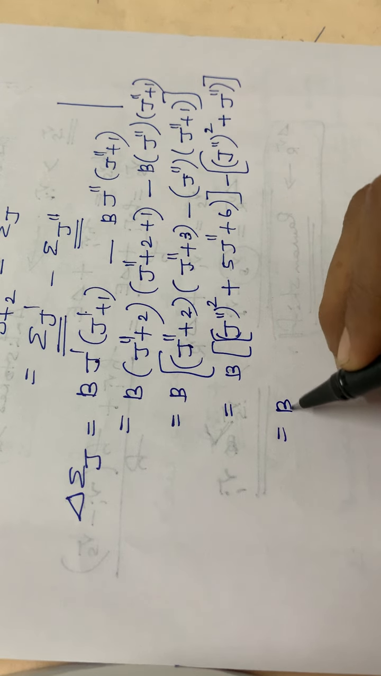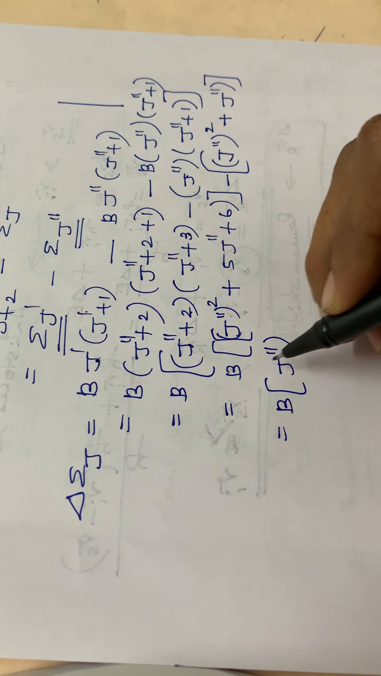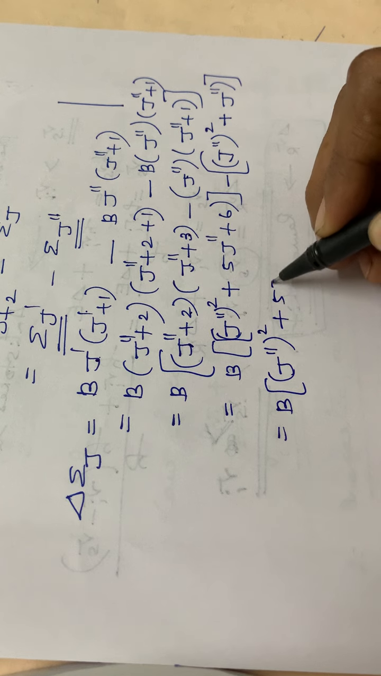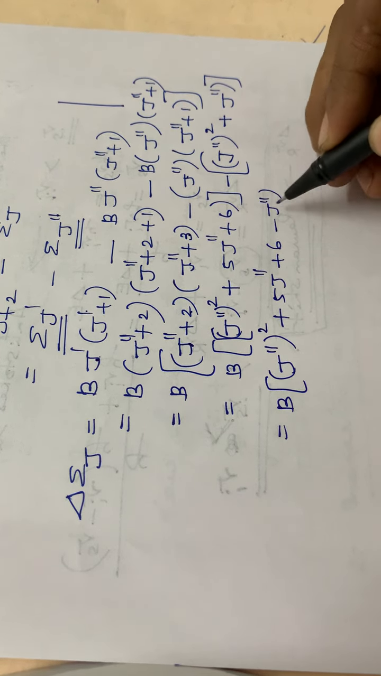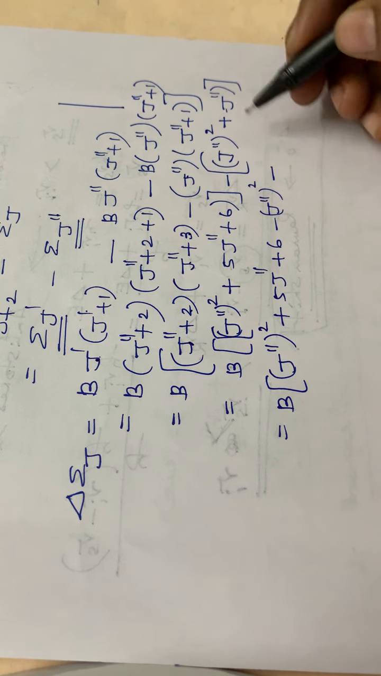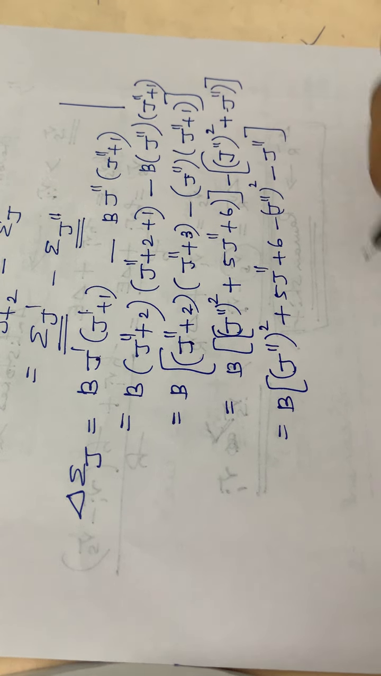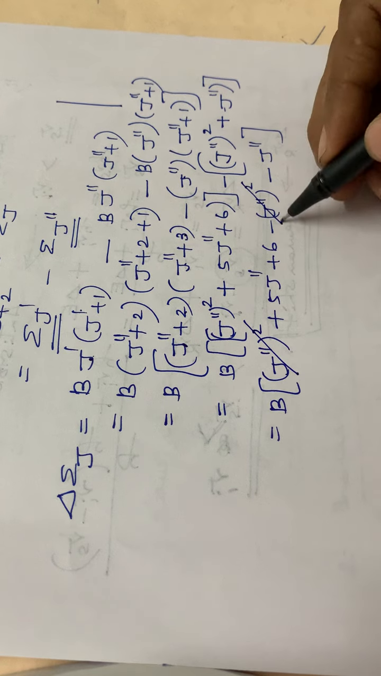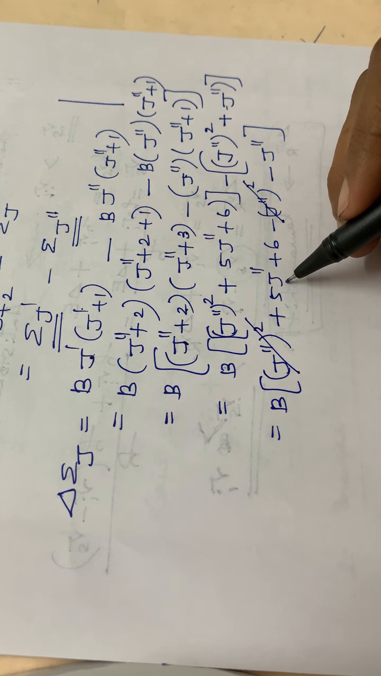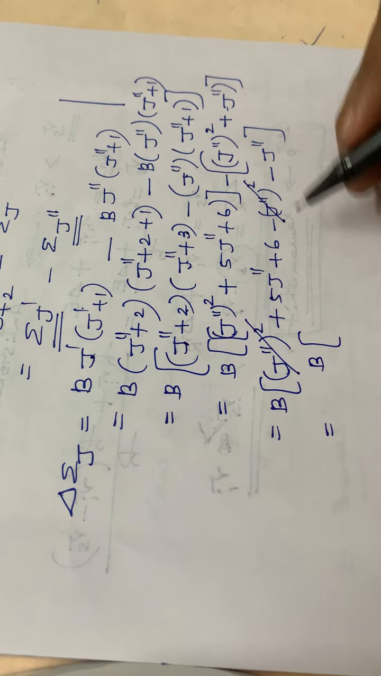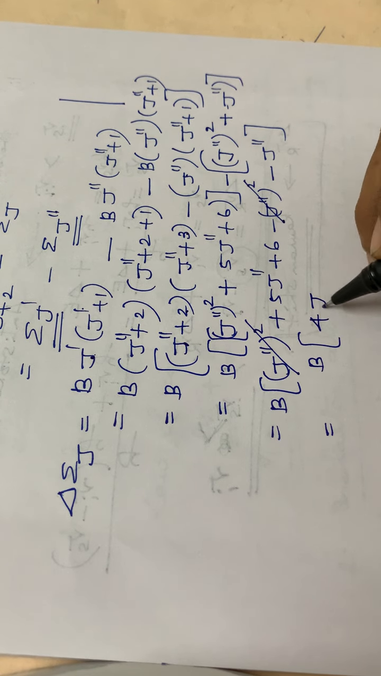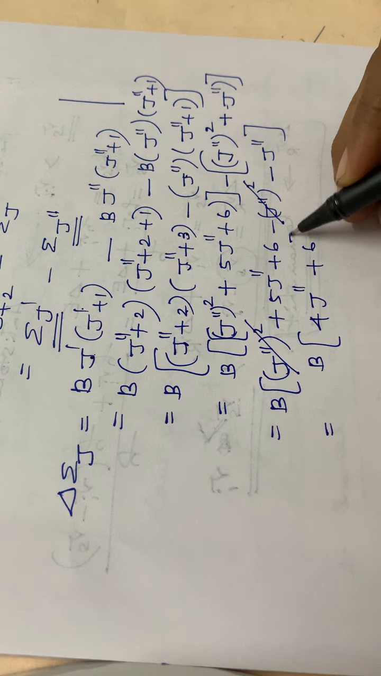Then that is equal to B into (J2 dash)² + 5 J2 dash + 6, then minus (J2 dash)² minus J2 dash. Then (J2 dash)² gets cancelled. Then 5 J2 dash minus J2 dash, that is equal to B into 5 J2 dash minus J2 dash, that is equal to 4 J2 dash plus 6.